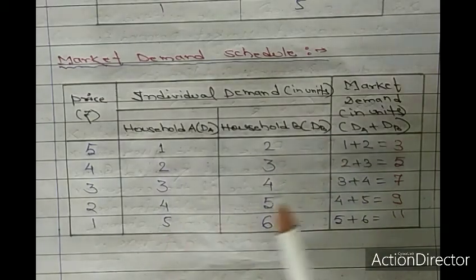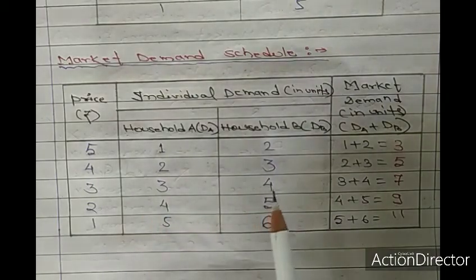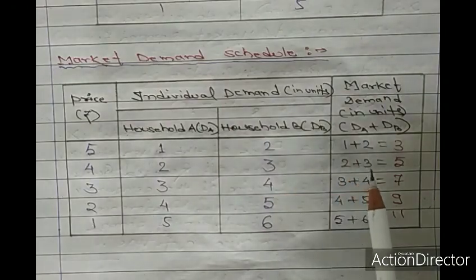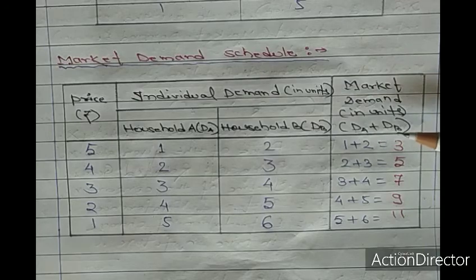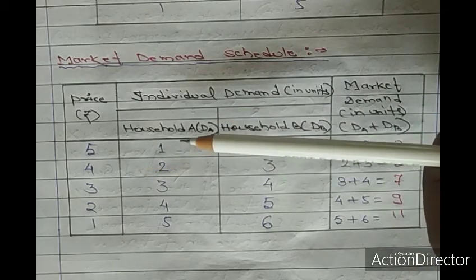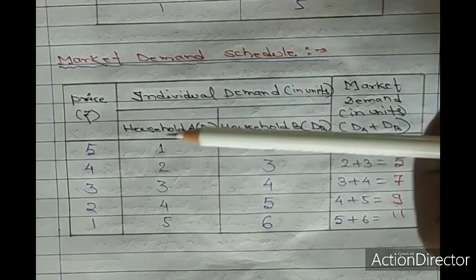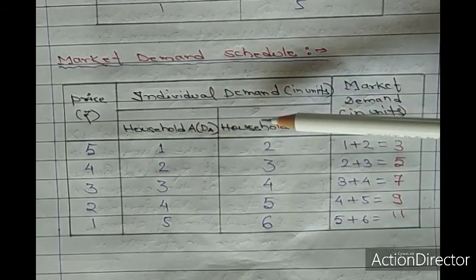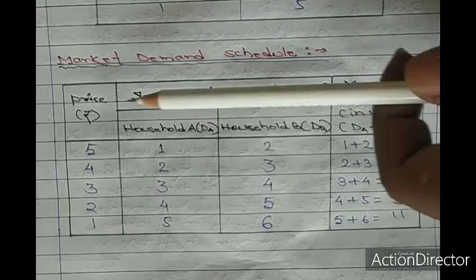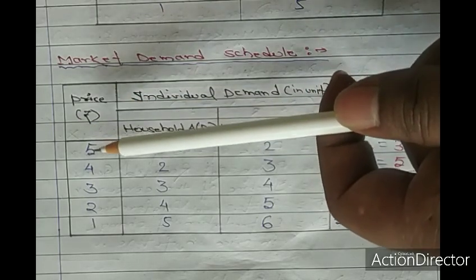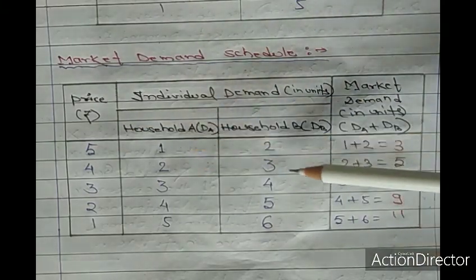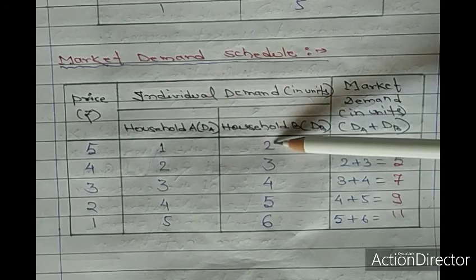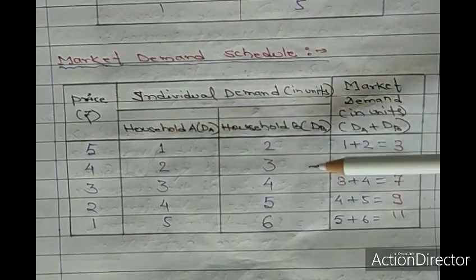Since there are only two consumers in the market, we have to add both these demands to get market demand. So market demand is DA plus DB, where DA is the demand of household A and DB is the demand of household B. At a price of 5 rupees, the demand of household A is 1 unit and of household B is 2 units, so 1 plus 2 becomes 3.